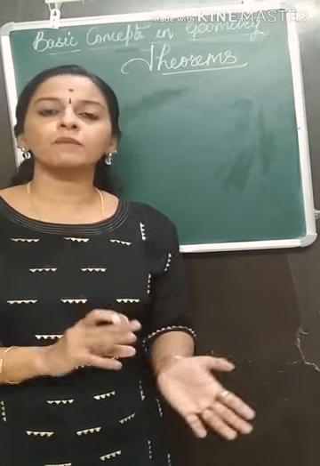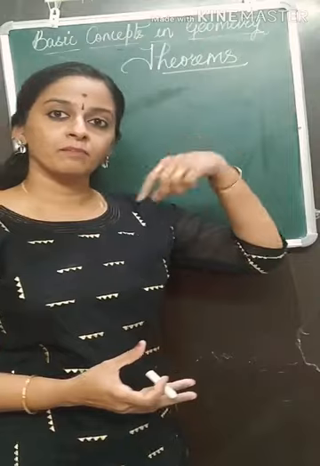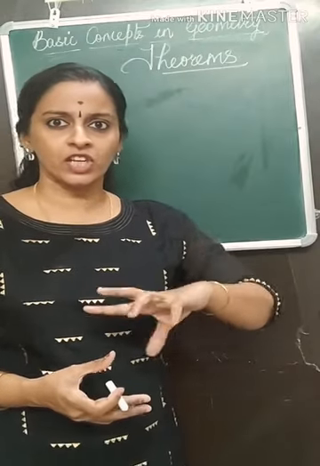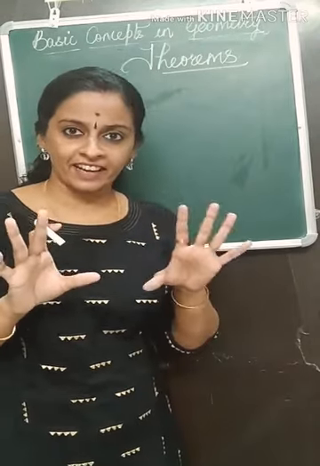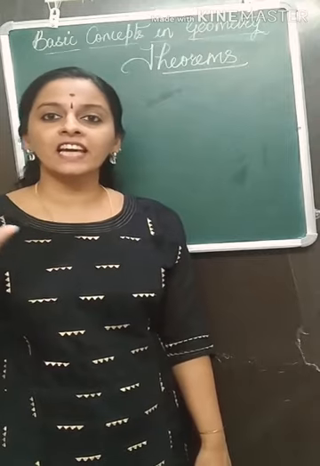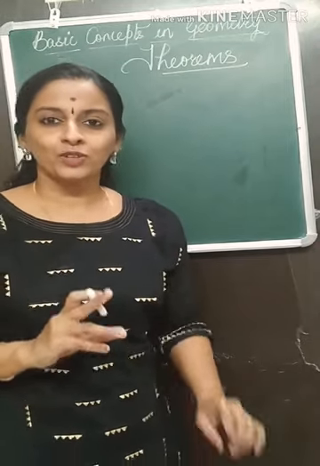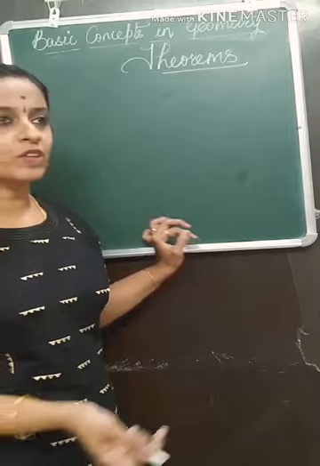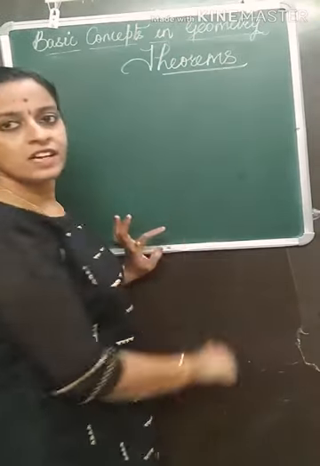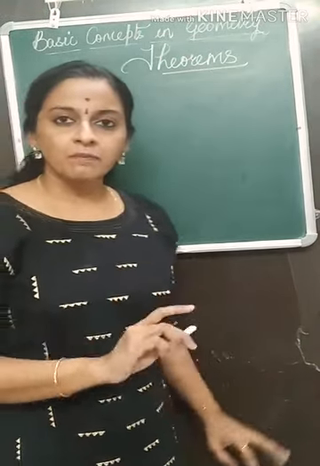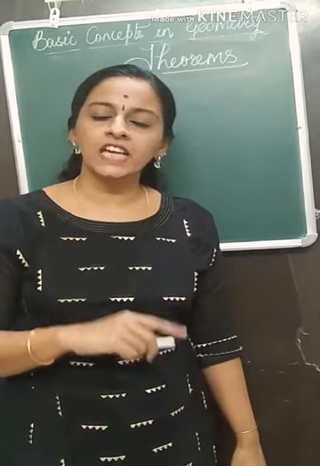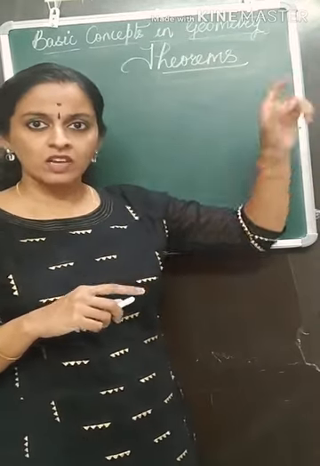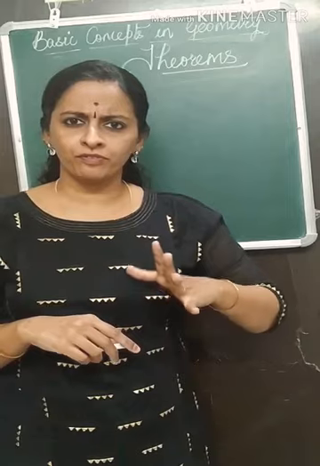Using that, we will prove the statement logically. You can't say anything; it should be geometrically logical statements. So the statements which can be proved logically are called theorems, while postulates need no proof.